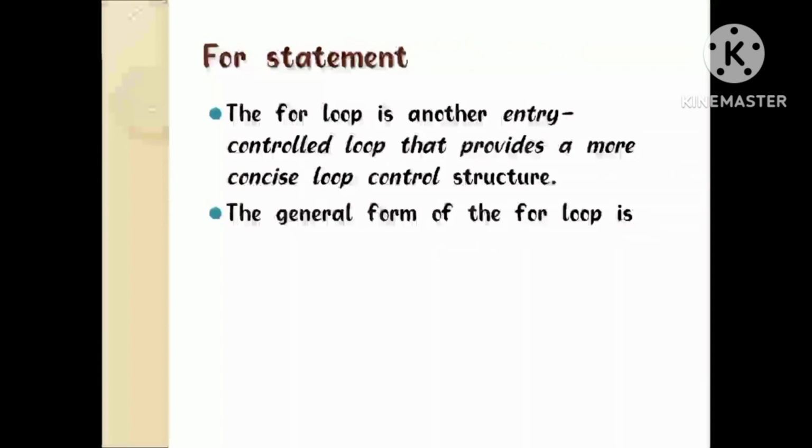For statement. The for loop in C language is used to iterate the statements or a part of the program several times. It is frequently used to traverse data structures like the array and linked list.